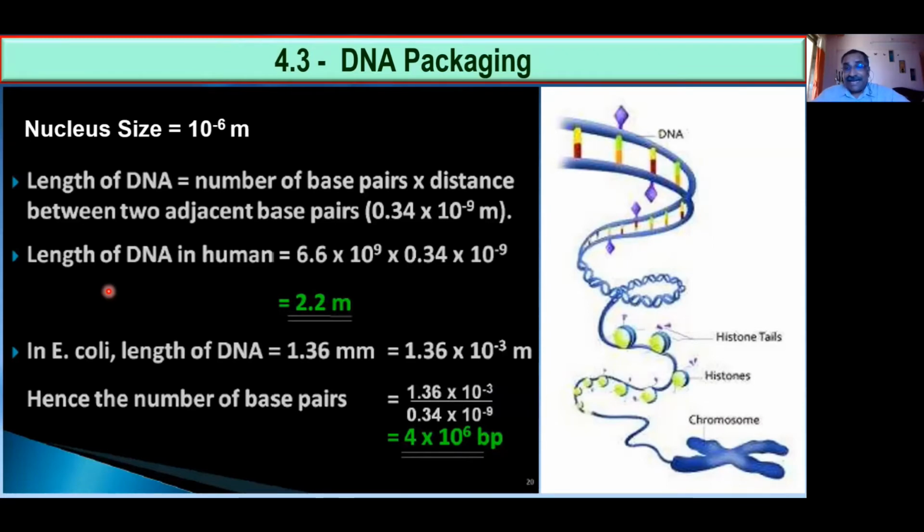But that long DNA of 2.2 meter, you see that it is arranged there in a small chromosome like this. How has the chromosome been arranged in such a way? By a simple process called DNA packaging.